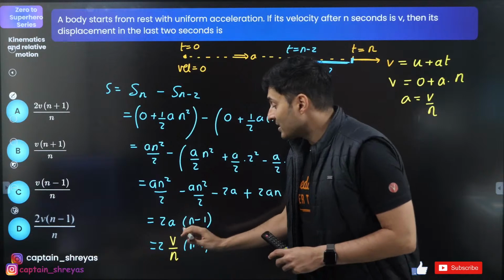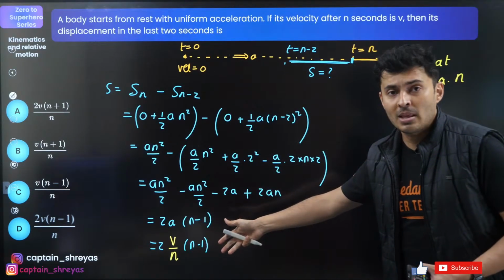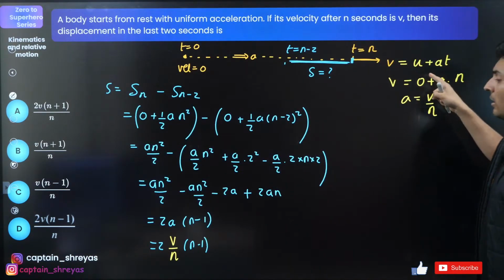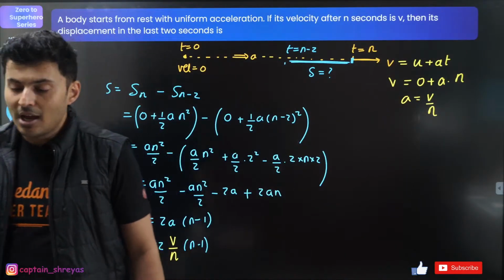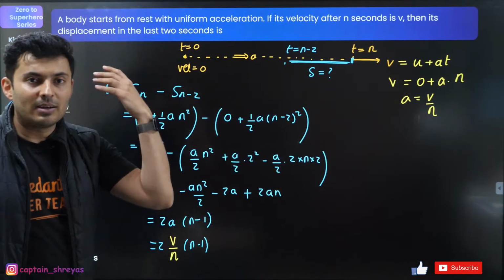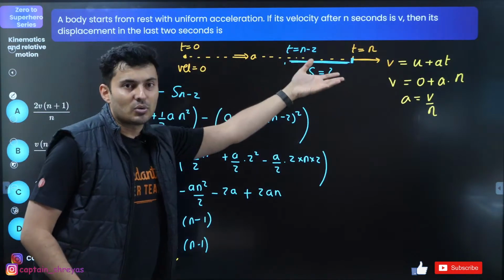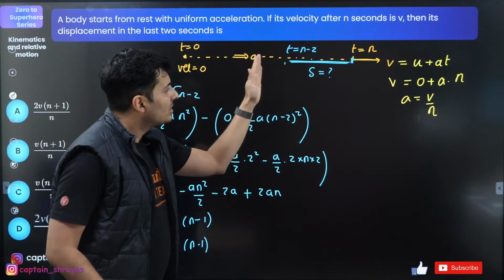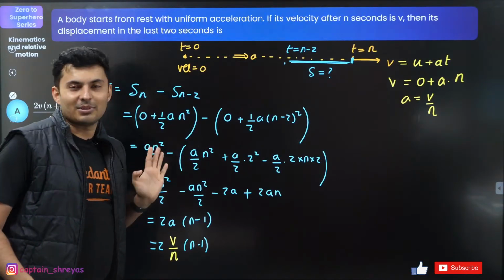So the moment you get stuck, think which other equation can you use to get rid of that variable. Here I immediately notice I don't want acceleration, I want velocity. So velocity I know is u plus at. You have to think on that spot. I cannot make you memorize these steps, nor should you sit and memorize them. It has to click on the spot. The displacement in the last 2 seconds will be total displacement minus displacement till n minus 2 seconds. Substitute everything, keep solving, you get the answer.